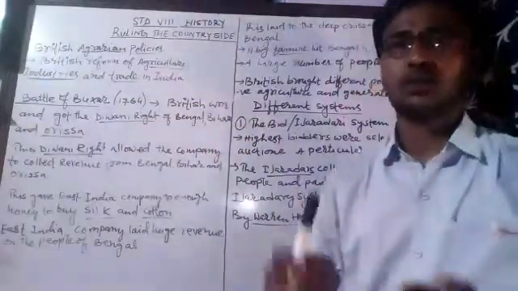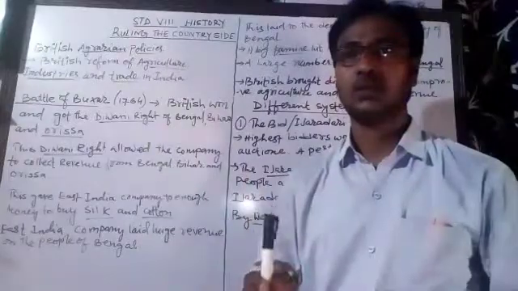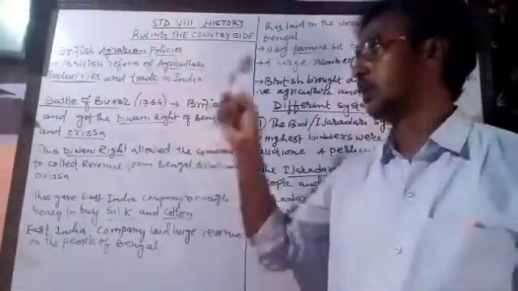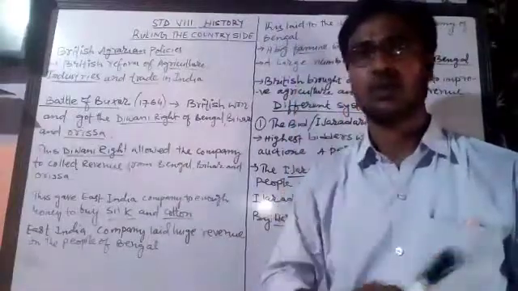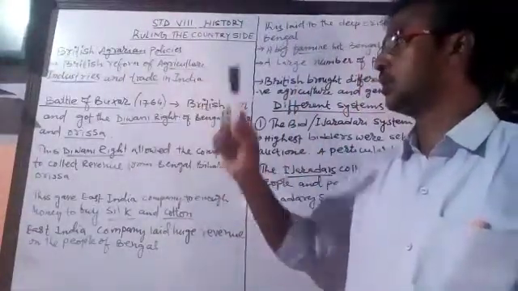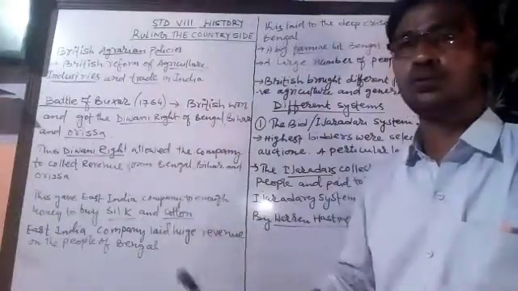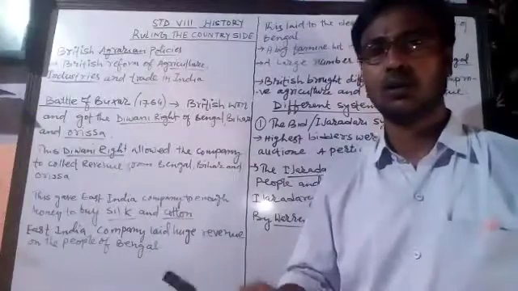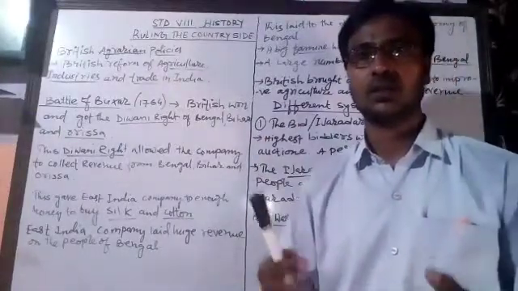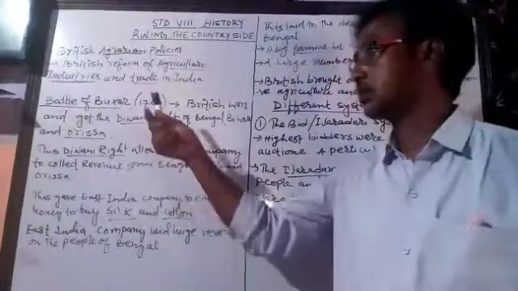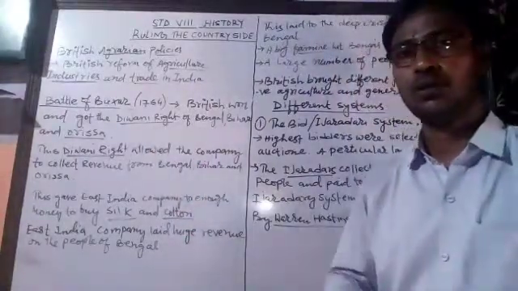Why did the East India Company bring changes in agriculture? Why did they want to change the agriculture system in India? Their main purpose was to get more and more revenue and income. I told you, when they got the Diwani rights of Bengal, when they became the Diwan of Bengal and got the right to collect the revenue from Bengal, Orissa and Bihar, they started making different policies.